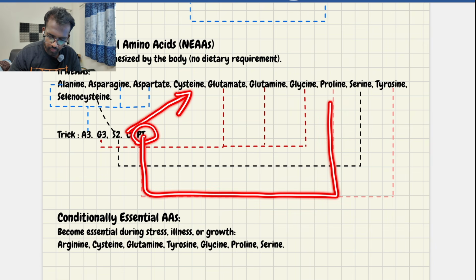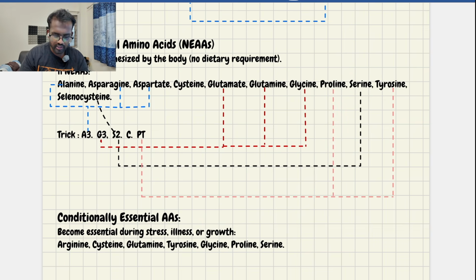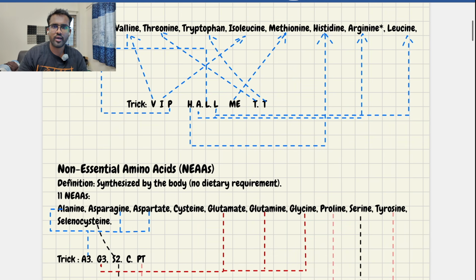Then we have proline and tyrosine. So like this you can remember. Just remember this simple trick: A3, G3, S2, CPT. And for the essential amino acids, VIP, halme, TT. Very simple, very easy to remember. By this itself we can answer many questions.